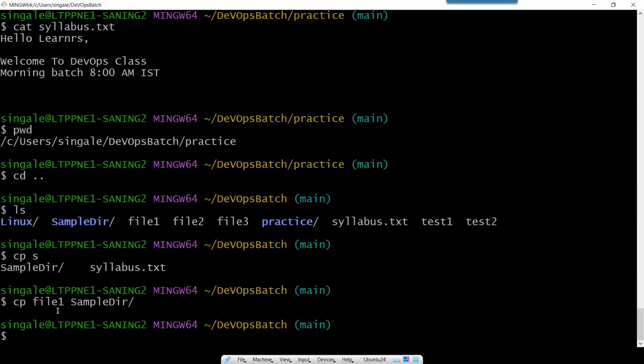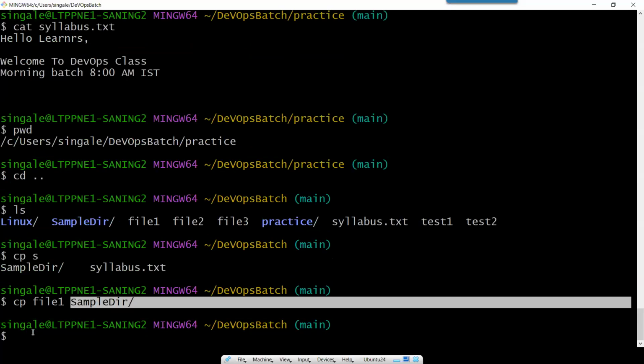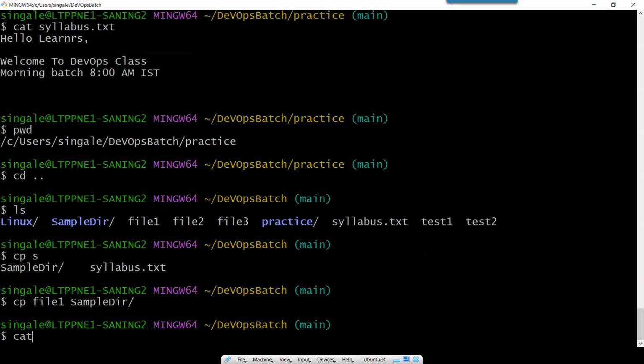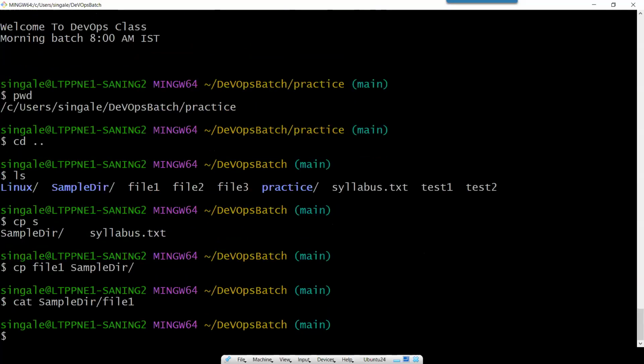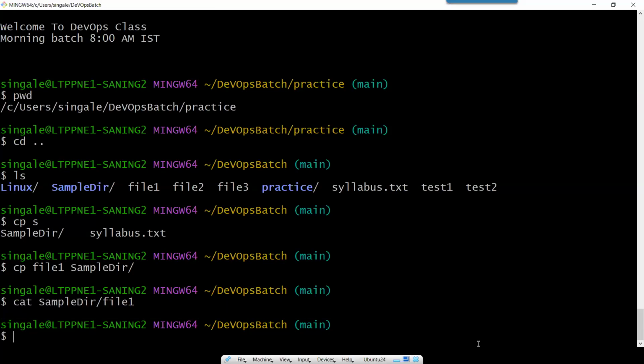Okay. So here, one more thing. I don't need to go inside this directory to read that file. I can read that directly, mentioning the path, cat. I can read it, cat sample directory, and then sorry, what I have done, I have done file one. So enter. So here you can see no result. Why is there no result? Can anyone tell me? If I am doing cat sample, I don't get any result. Why is it not showing me a result?